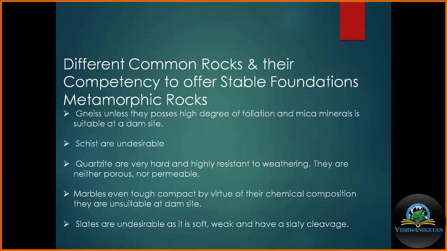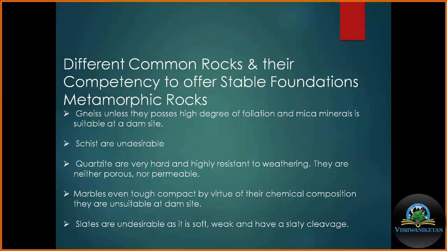Metamorphic rock, gneiss, which has strength similar to granite or basalt, may be considered a good foundation rock unless it is affected by a high degree of foliation and mica minerals.